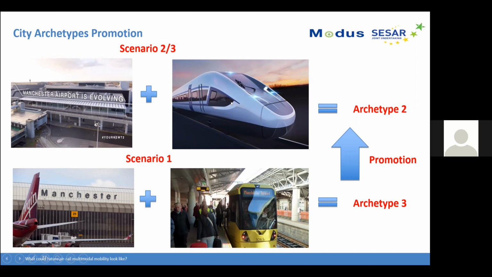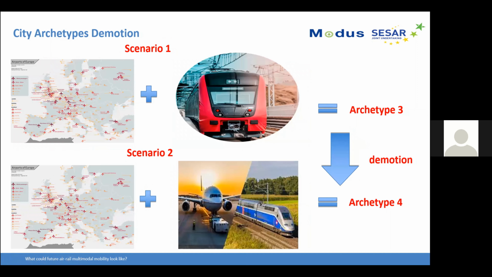Therefore, under scenario 2 or scenario 3, the growth of air and rail transport, and also the ban on short-haul flights, it can be promoted to archetype 2. So you can see that under different scenarios, the archetype of particular airports can be moved to a higher level, for example promoted from archetype 3 to archetype 2. And in terms of demotions, it's the same.